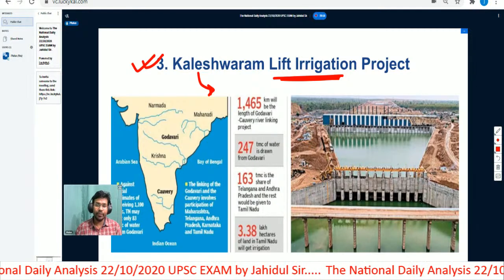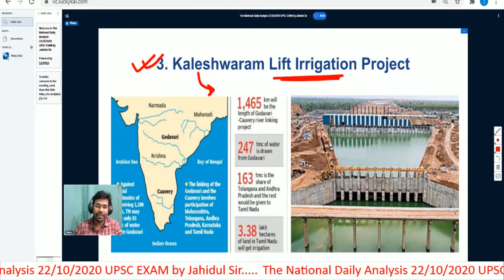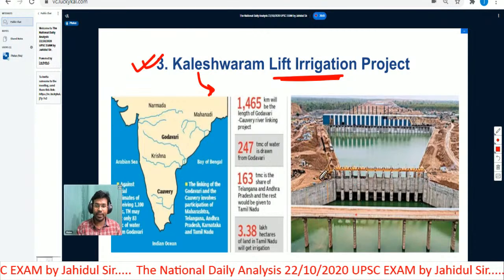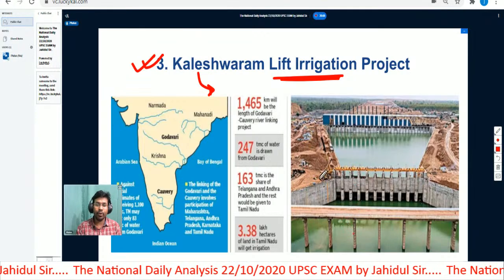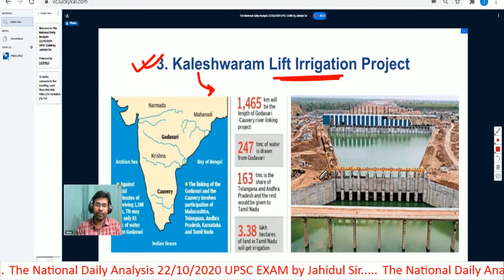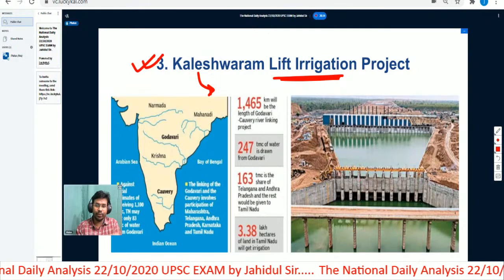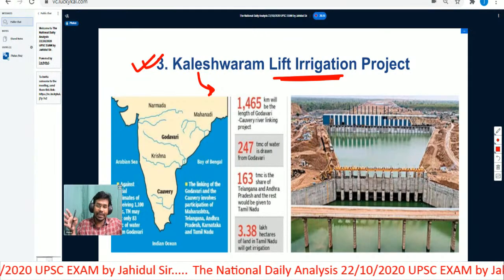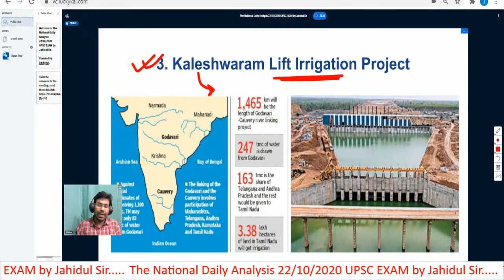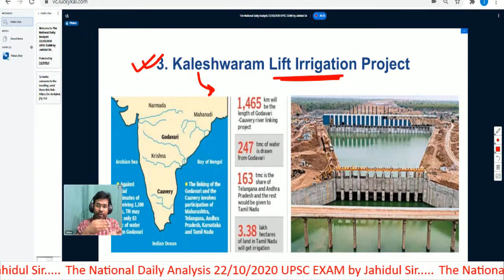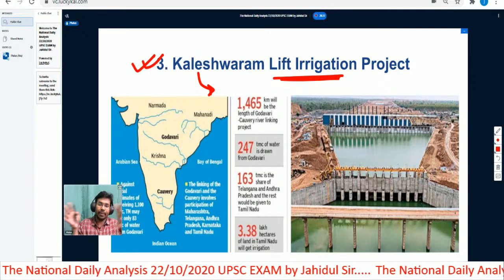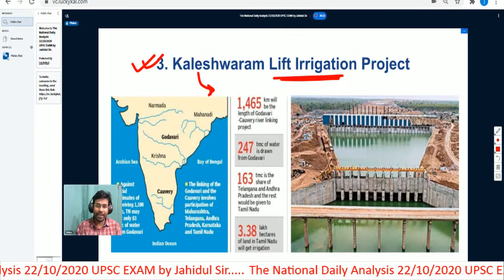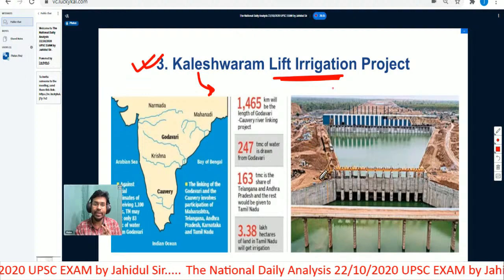The option available with them is to have a project that gives lift irrigation. Under this project, the Telangana government will lift the water of the river to a higher elevation, and from there they will divert the water to the nearby agricultural fields. So by lifting the water, we are giving that water to the nearby agricultural fields for irrigation, for doing agricultural practices. This is what we understand by lift irrigation.